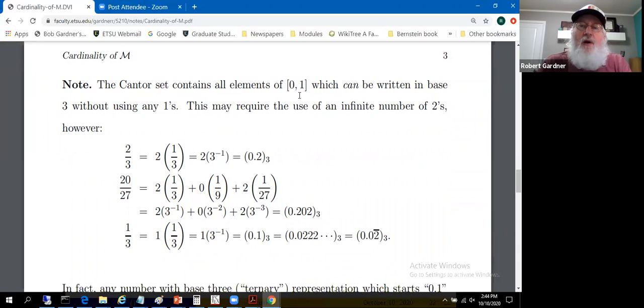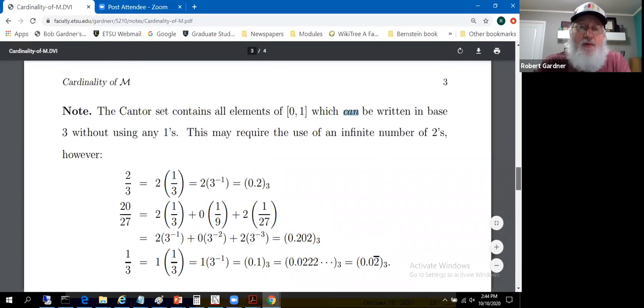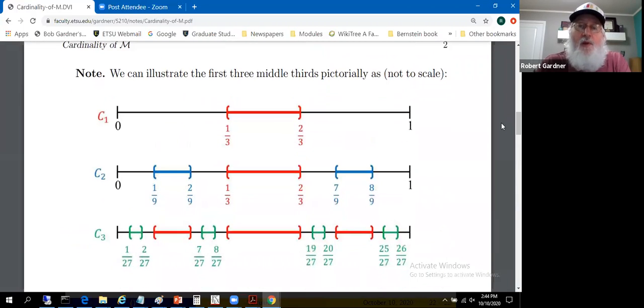The Cantor set contains all elements of the interval 0, 1, which can be written in base 3, ternary, without using any ones. Now, this may require us to use an infinite number of 2's, but if we look at the elements of the Cantor set, 1/3 is an element of the Cantor set. Let's look back at the picture. We had removed everything from 1/3 to 2/3, excluding the endpoints. So 1/3 and 2/3 are in the Cantor set. And then we go through and chop out all that other stuff. But 1/3 and 2/3 are in the Cantor set.